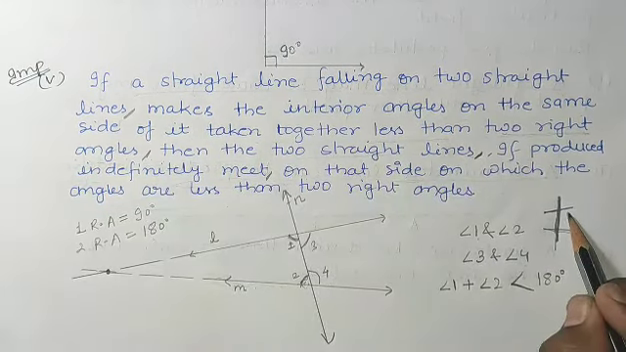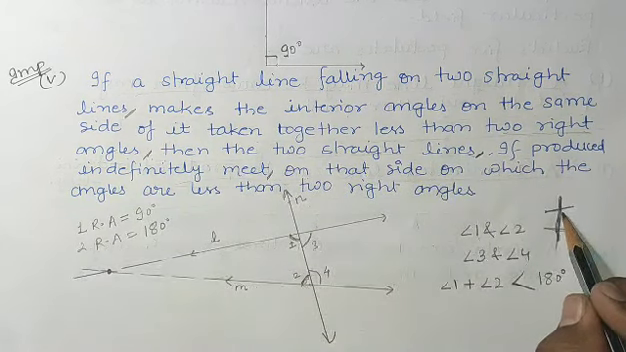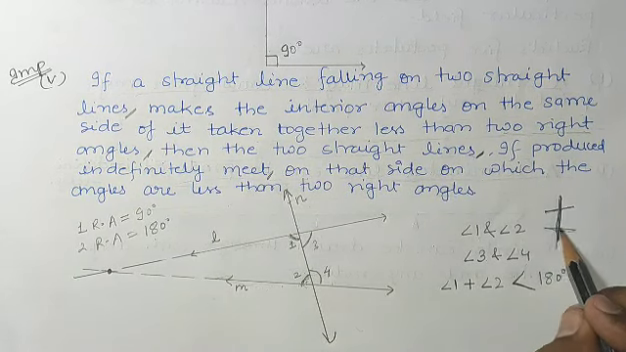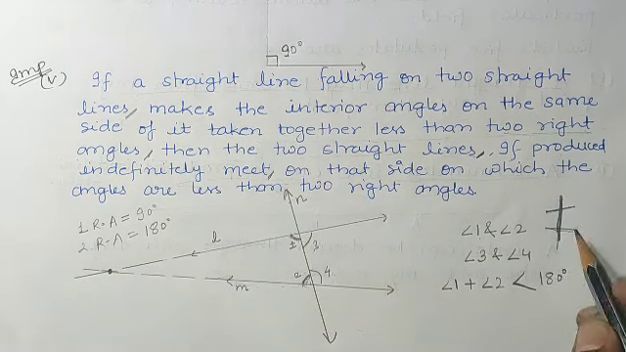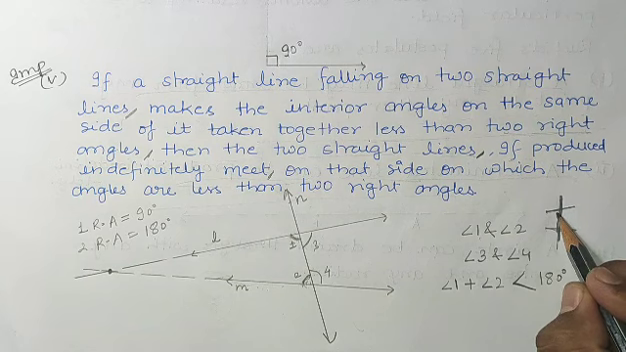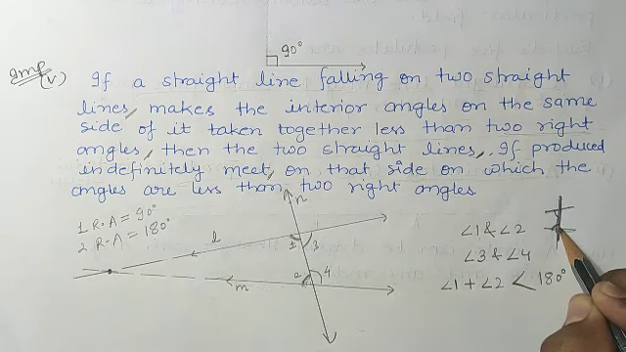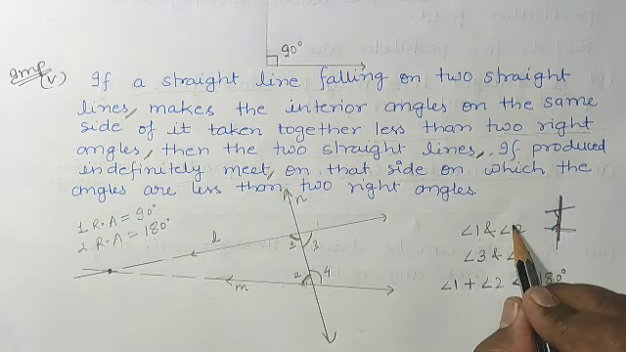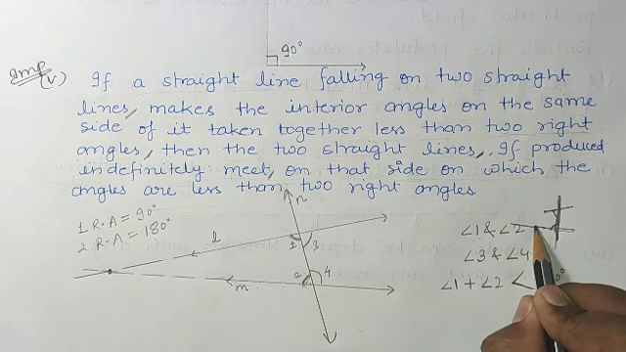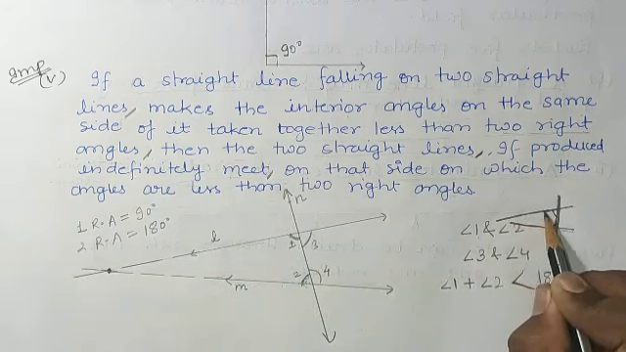So let us understand this postulate one more time because it is very important. It is very easy also. If two straight lines are there and one straight line is falling on these two lines, then on whichever side the sum of interior angles is less than two right angles, meaning less than 180 degrees, on that side only, by producing these two lines, they will intersect each other.